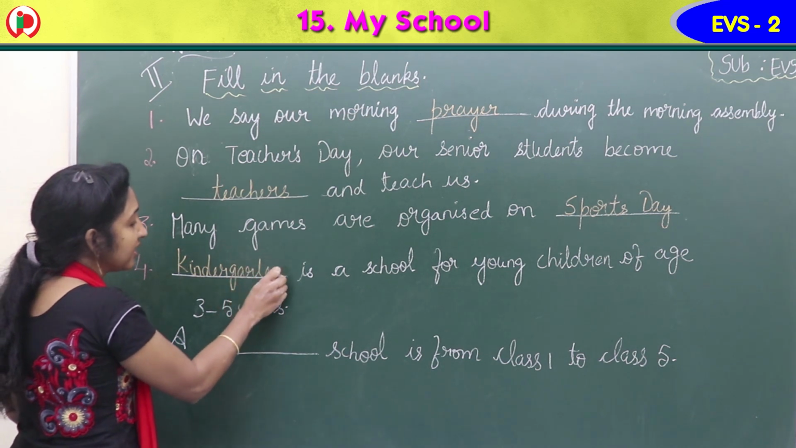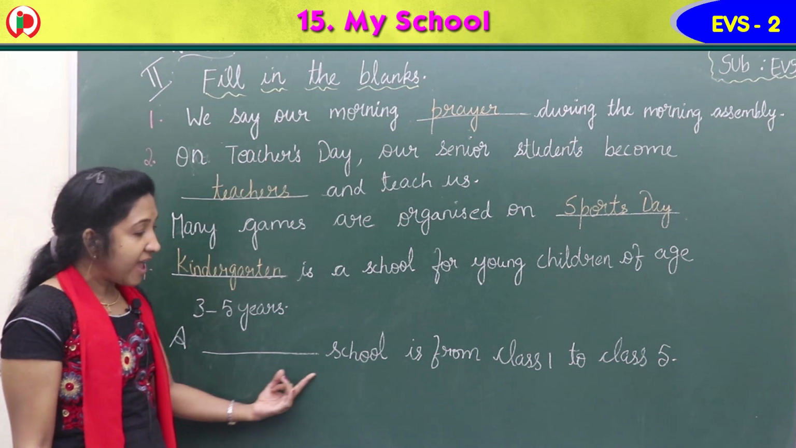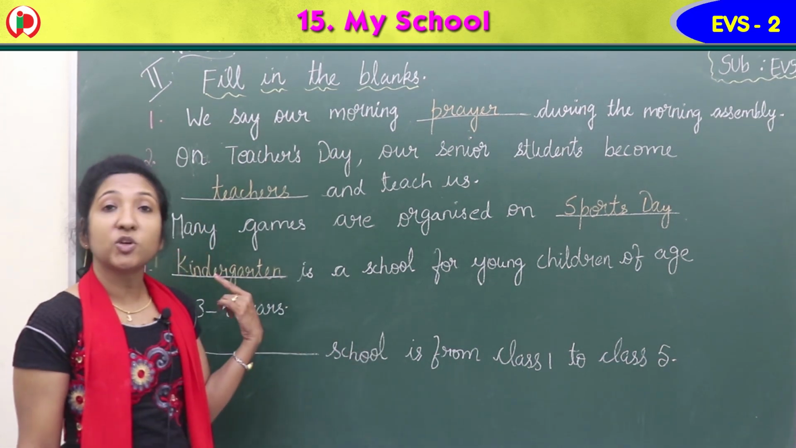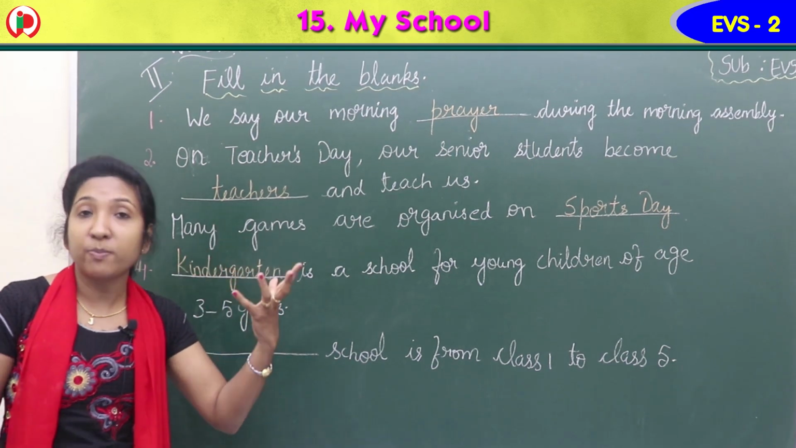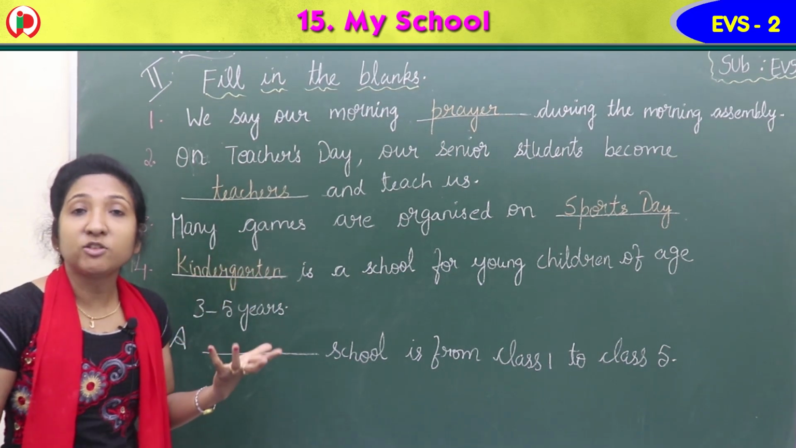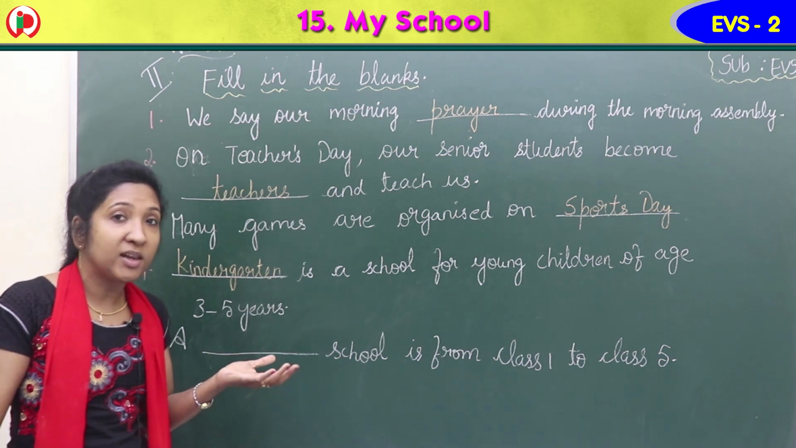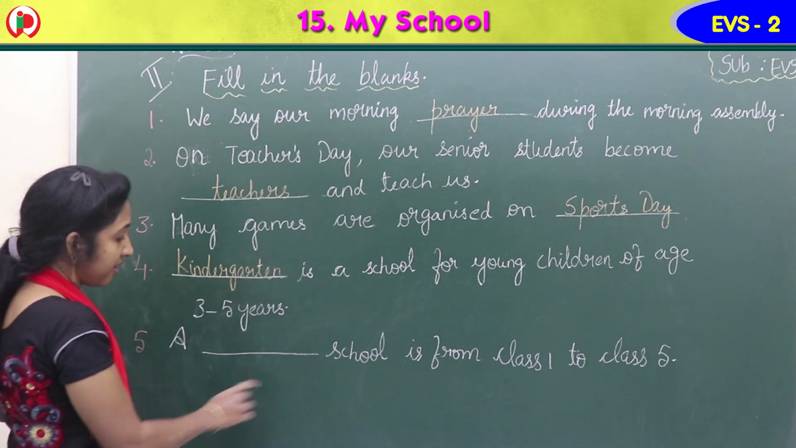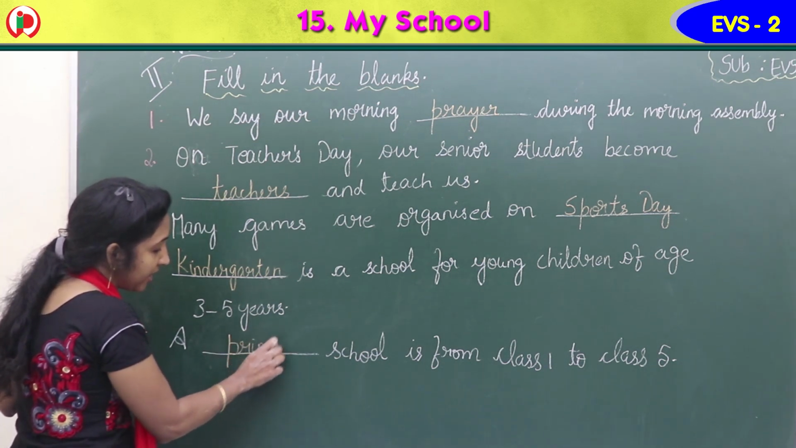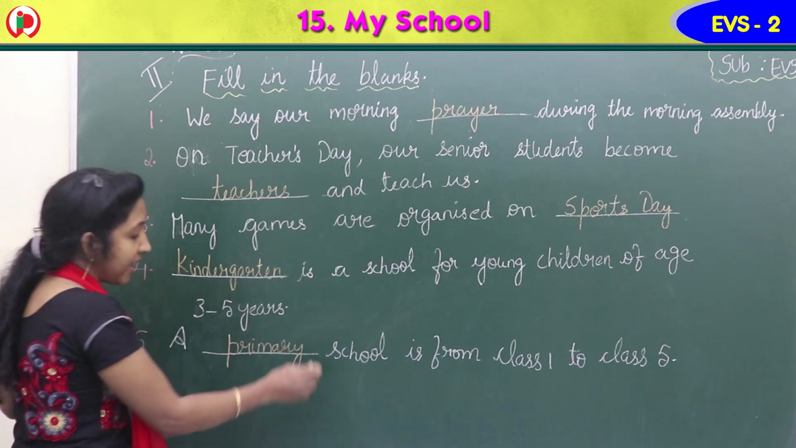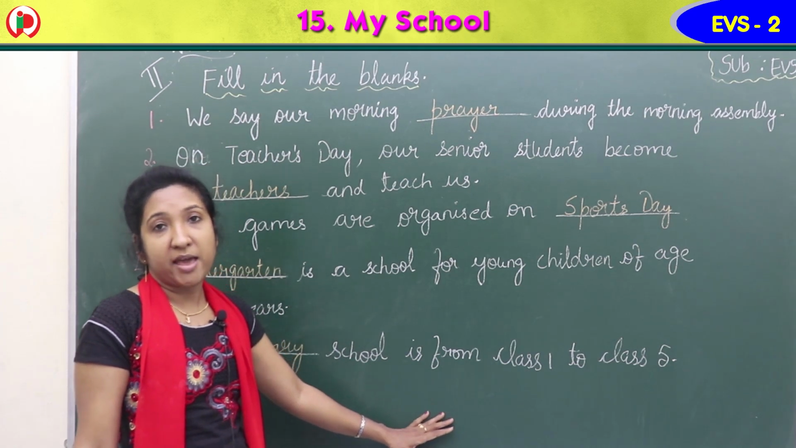Kindergarten. Yes. Fifth one, a primary school is from class 1 to class 5. Class 1 to class 5 comes under which school? Yes, a primary school. Primary. Okay, a primary school is from class 1 to class 5.